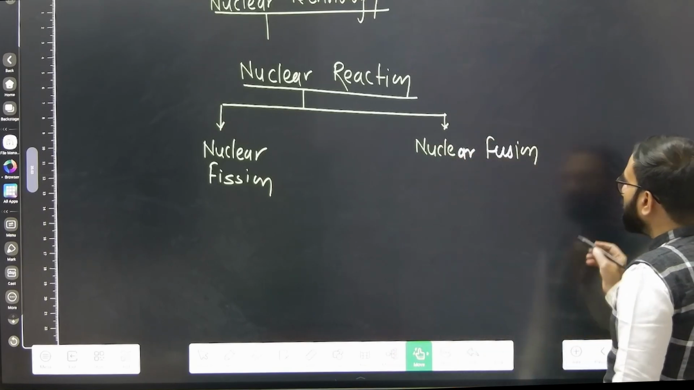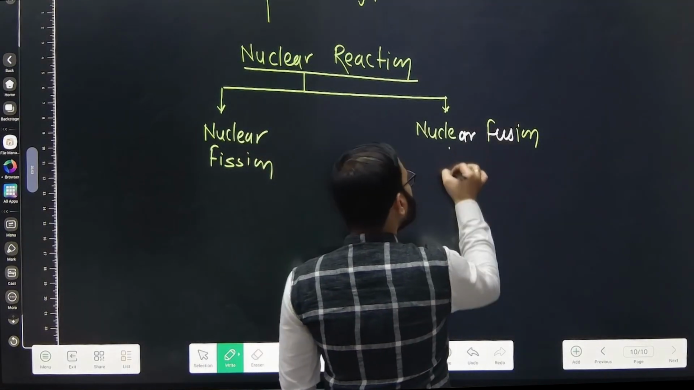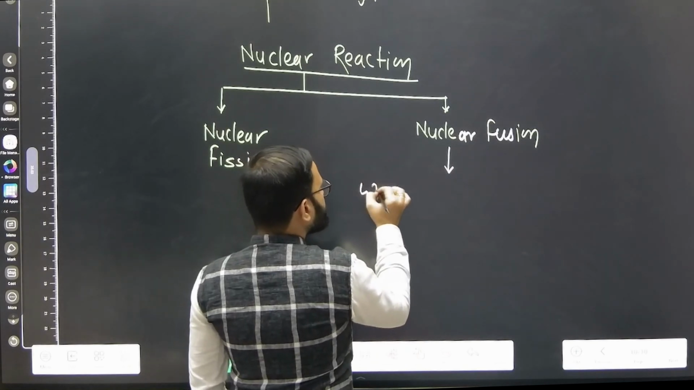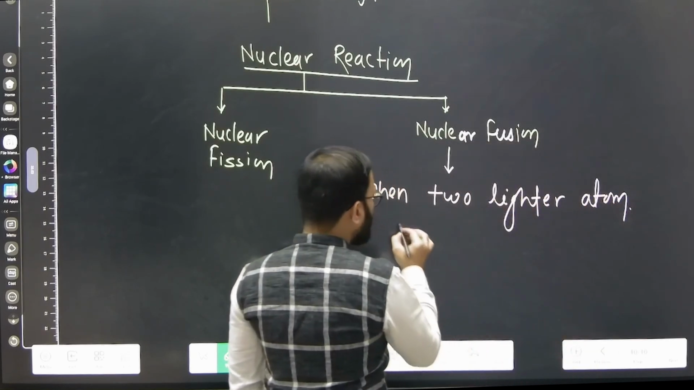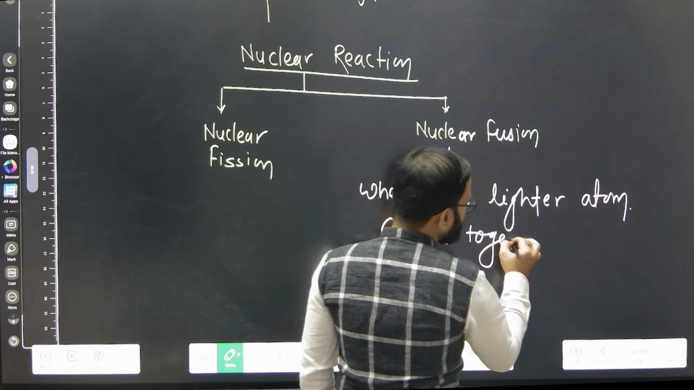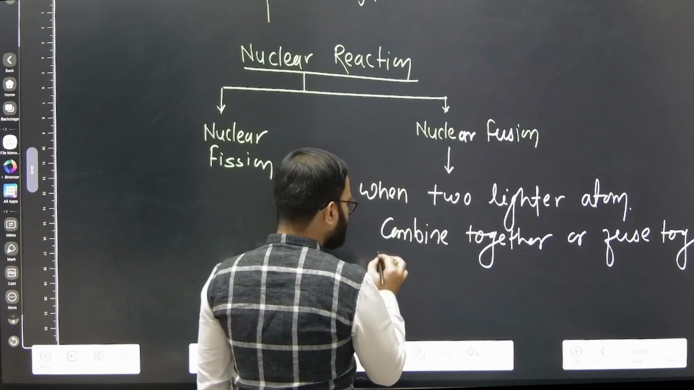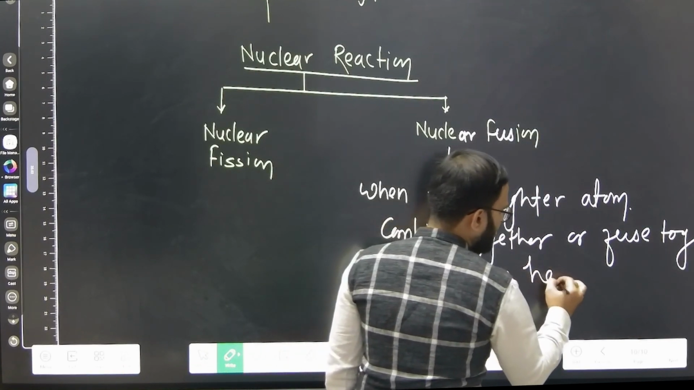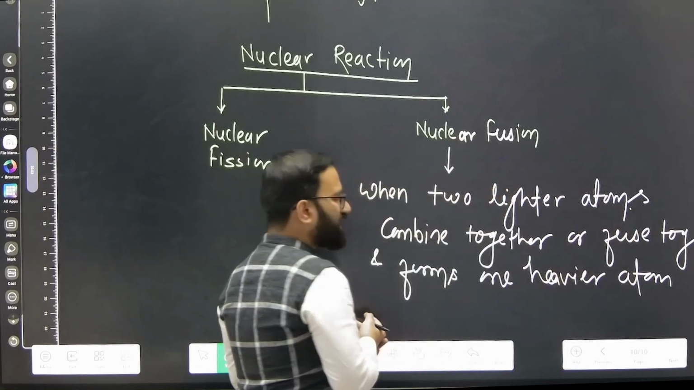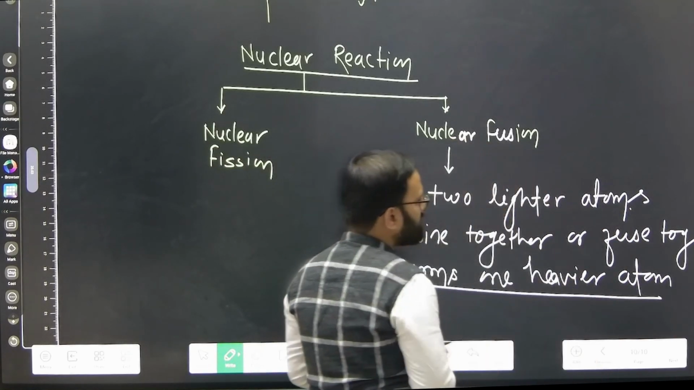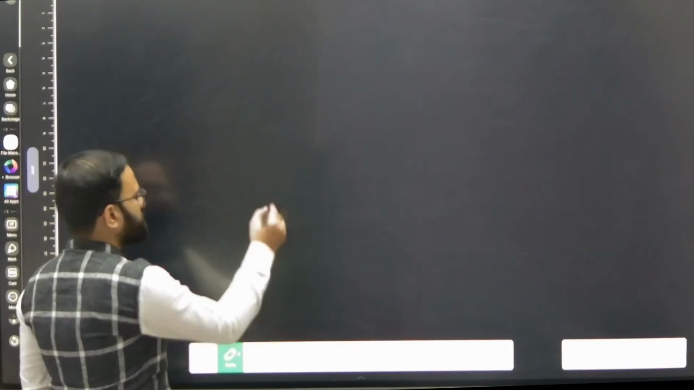Now when we talk about the nuclear fusion reaction, in case of nuclear fusion, when two lighter atoms combine together or fuse together and form one heavier atom, this particular reaction we call nuclear fusion reaction. Now let me give you an example so that you can understand.